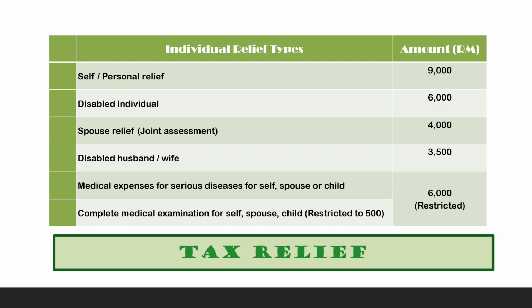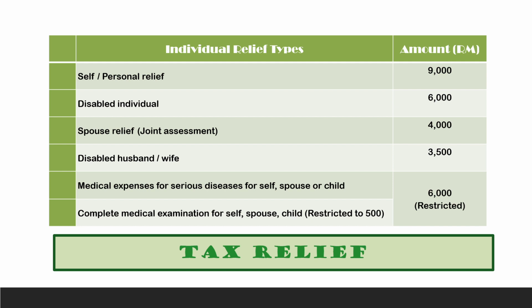If you go for separate assessment, the husband's medical checkup bill is 1,000. The amount you can claim for medical examination is maximum 500. Therefore, the balance of 500 cannot be claimed, which means it will be a permanent loss.